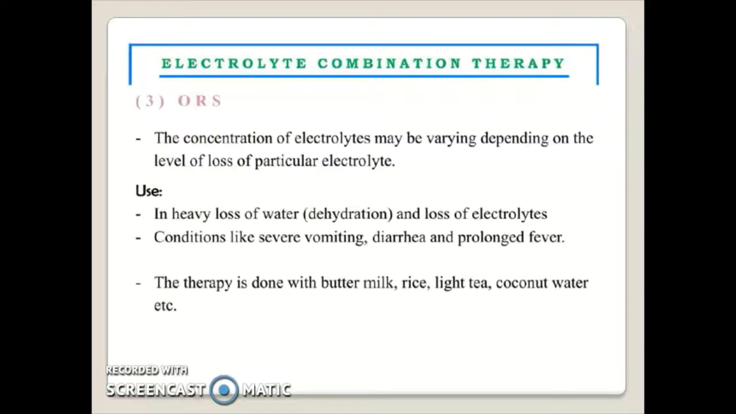The concentration of electrolytes may vary depending on the level of loss of a particular electrolyte. Uses: in heavy loss of water or dehydration and loss of electrolytes, in conditions like severe vomiting, diarrhea, and prolonged fever. The therapy is done with buttermilk, rice, light tea, coconut water, etc.